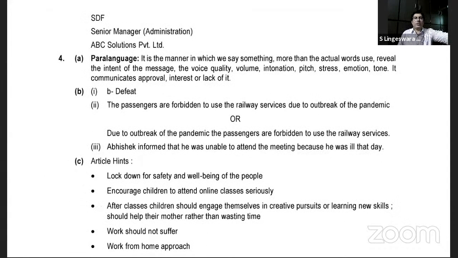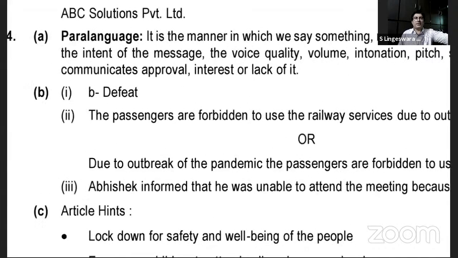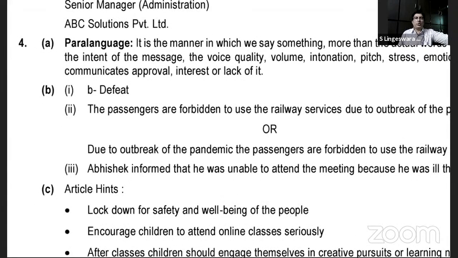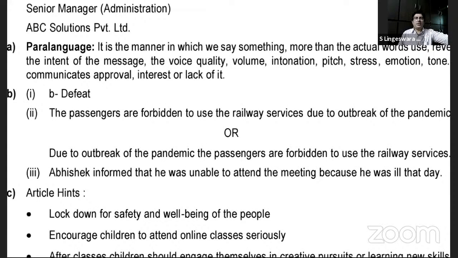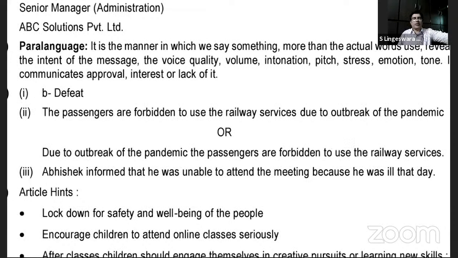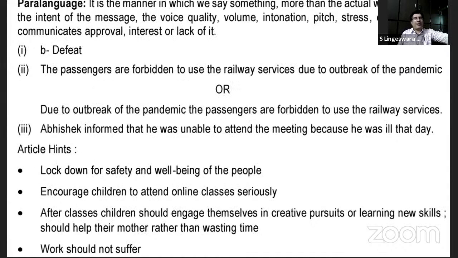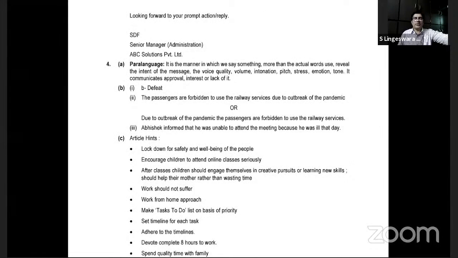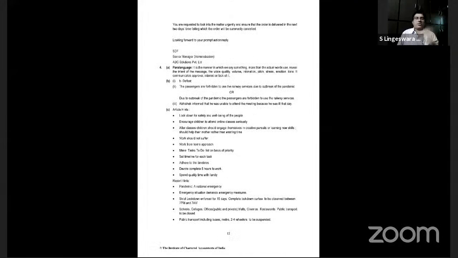I hope this clears the doubt you had earlier while discussing: the passengers are forbidden to use the railway services due to outbreak of the pandemic. Or you also have an alternative here: due to outbreak of the pandemic, the passengers are forbidden to use railway services. You can also go like this. Understood?